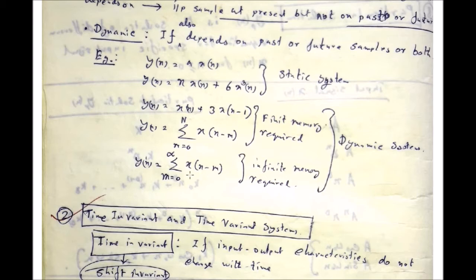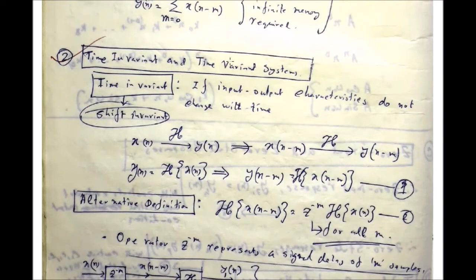For the infinite memory system, if infinite number of RHS terms are present, like this one, m is starting from 0 up to infinity, so the output is dependent on infinite number of delayed versions of the input signal. So this system is another dynamic system, but infinite number of memory locations are required to store the system, which is impractical.